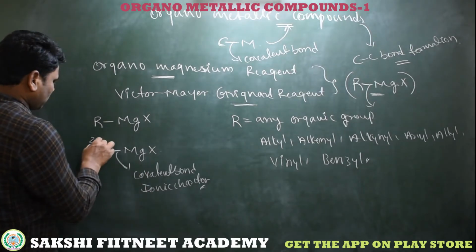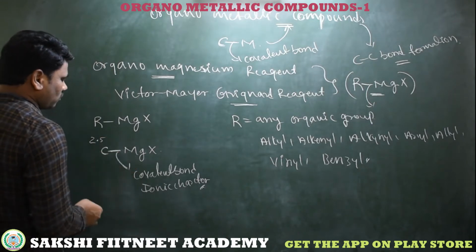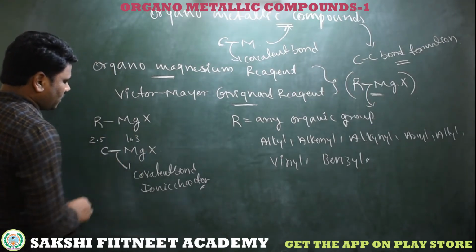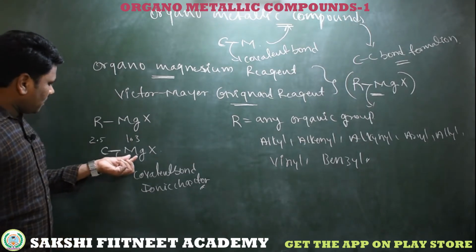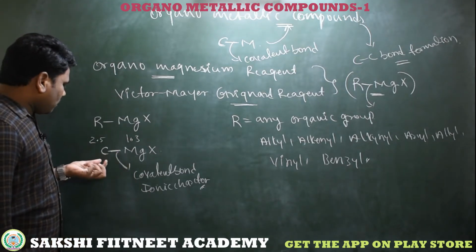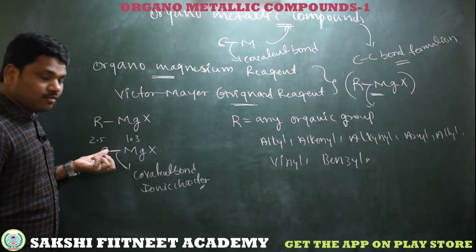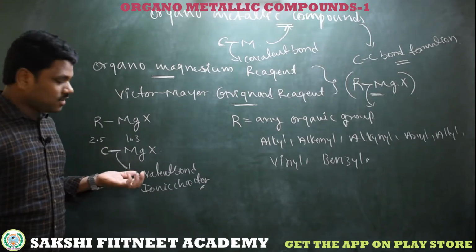The electronegativity of carbon is 2.5 and that of magnesium is 1.3. So magnesium can form a covalent bond with carbon, but the characteristic of that covalent bond is somewhat polar, that means it has ionic character.